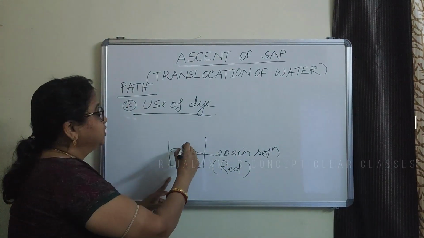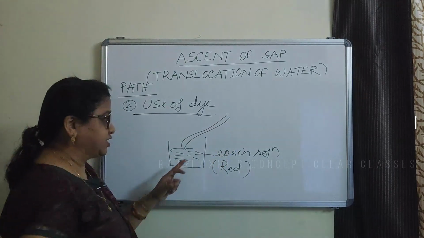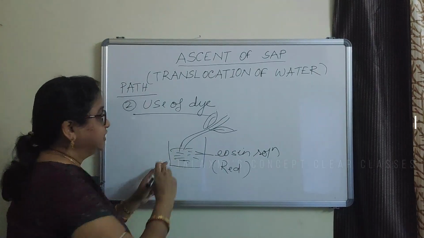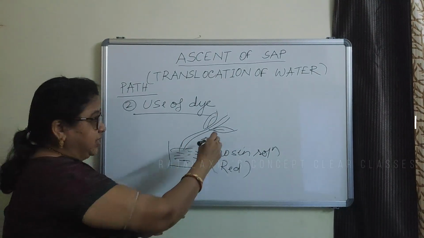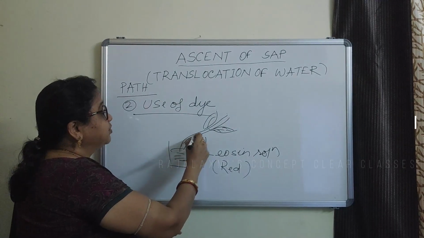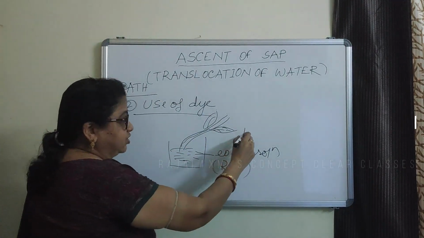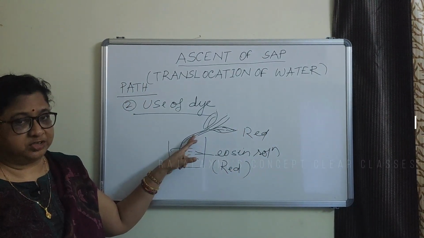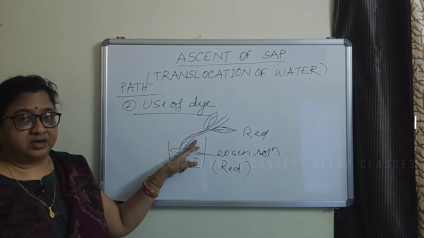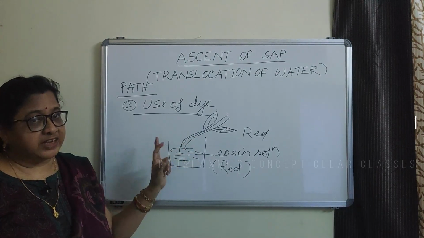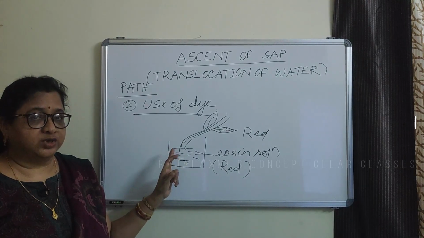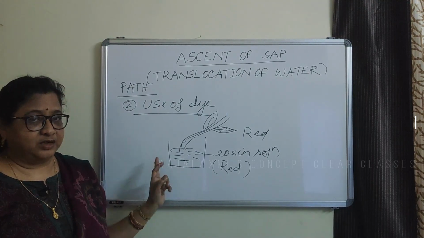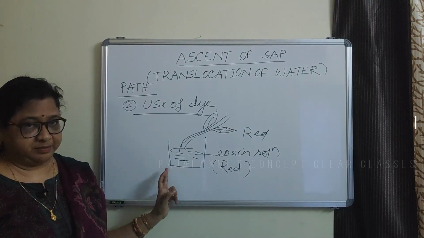Then we put a twig of balsam and after some time we see that the leaf veins and some part of the stem become red in color. And when we take a transverse section of the stem and observe under microscope, we can see the xylem tissue of the stem is stained with the red color dye, that is eosin. So this also proves that the xylem is the path of the ascent of sap.